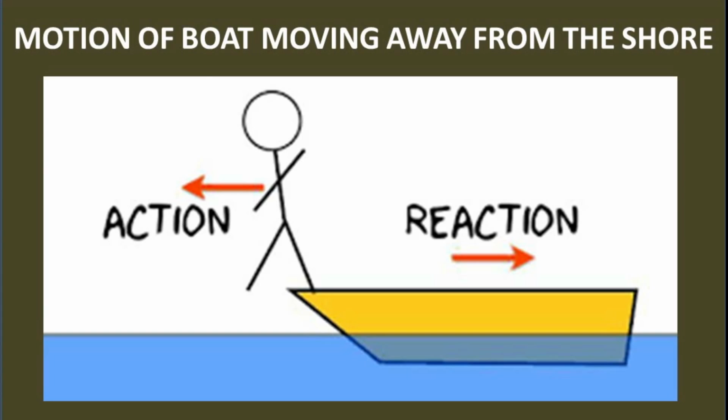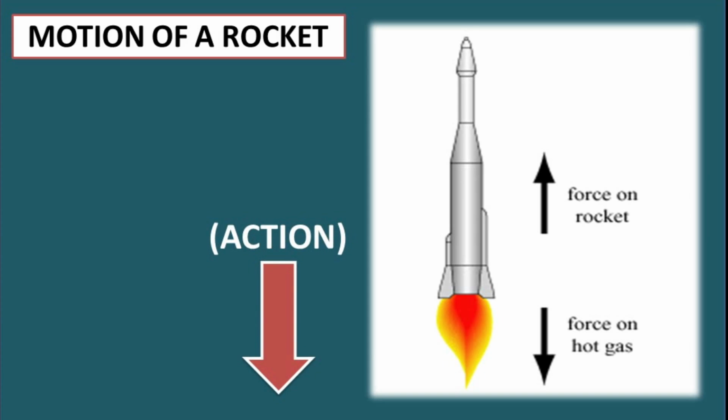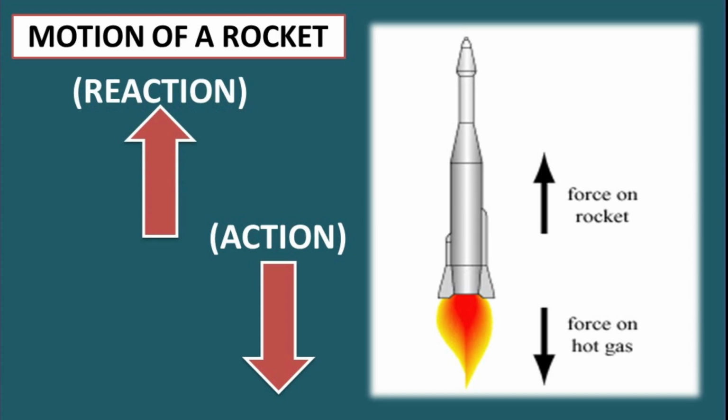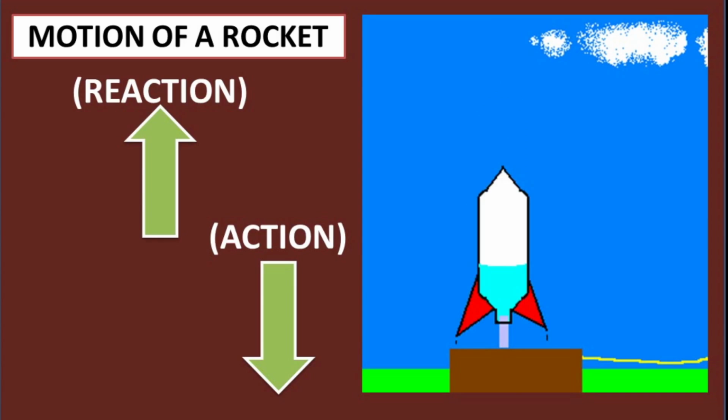Now example number 4, motion of a rocket. In a rocket, fuel is burned inside the rocket, and this burned fuel is expelled out of the rocket through a nozzle. So the rocket exerts a force on gases to expel them out, and this outgoing gas exerts an equal and opposite force on the rocket. So action by the rocket to expel the burned gas and reaction by the gas to the rocket.